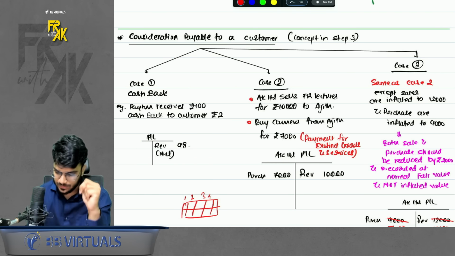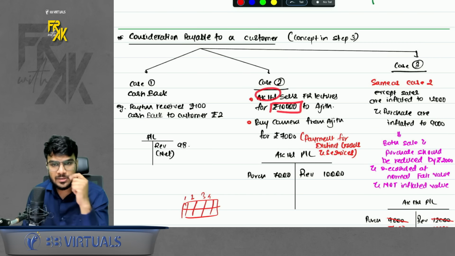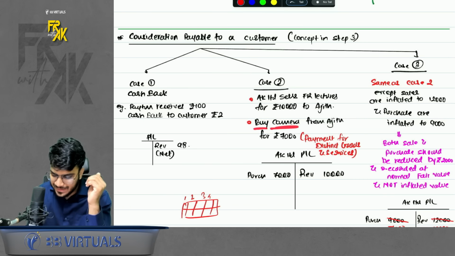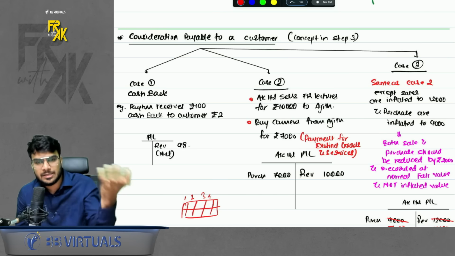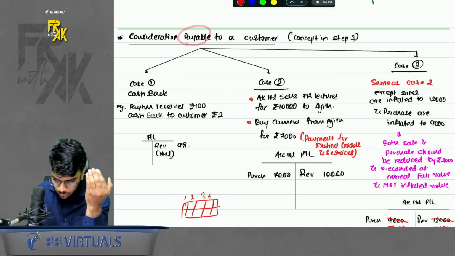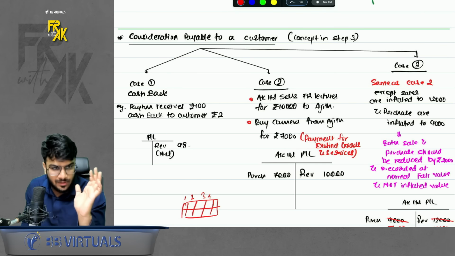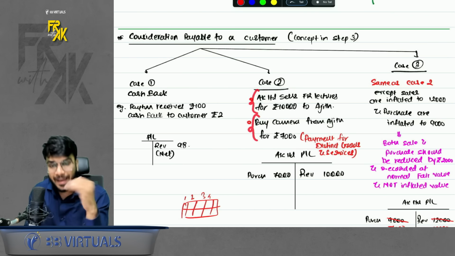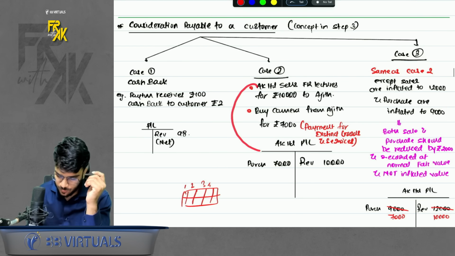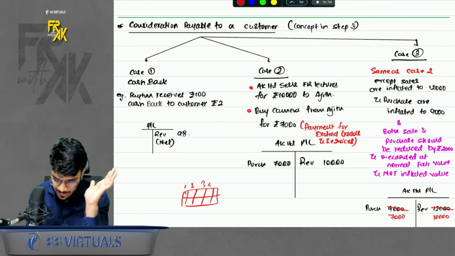First case. Second case might be, let's take for instance, AK sells FRHS to Ajit. So for AK, it will receive 10,000 rupees. But AK also buys a camera from Ajit. That is, I am buying some goods from the customer for which I am going to make a payment of 7,000. So here a consideration is payable to the customer, not in the form of cashback. It is payable because I am buying something from my own customer. On one hand I am selling something, on the other hand I am buying something from him. So here from AK's point of view, it will record the revenue separately and the purchase separately. He will not net this off because I am making the payment for distinct goods and services. In cashback that was not happening.